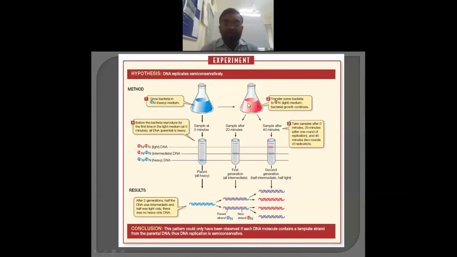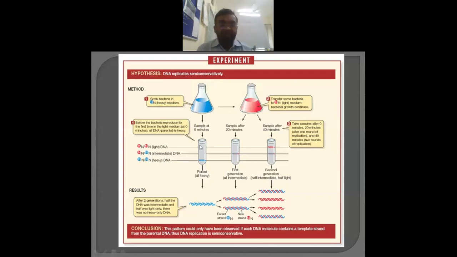Then, once again for assurance, they allowed the cells to grow for two divisions, after 20 and 40 minutes. They took three samples: one from the original flask, another from the N14 flask after 20 minutes, and then one after 40 minutes from the second flask. They analyzed the presence of DNA, and for that purpose a cesium chloride ultracentrifugation technique is used. So what kind of DNA is present?